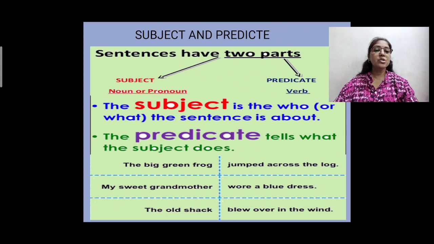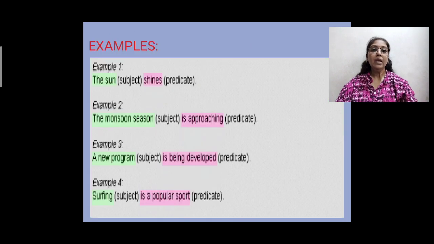Next example: the old shack blew over in the wind. What are we talking about? We are talking about the old shack, and what we are saying about the old shack is that it blew over in the wind. So this is your predicate. Now let's see some more examples.